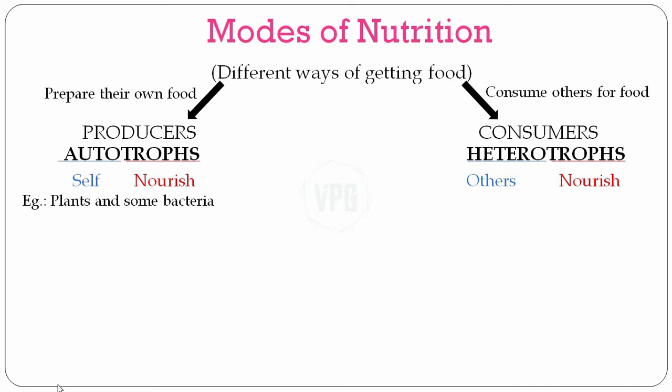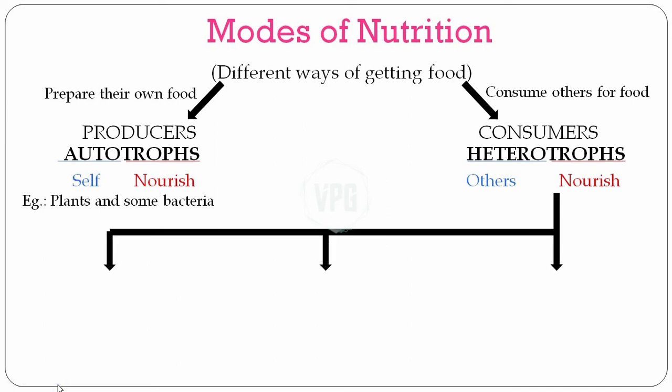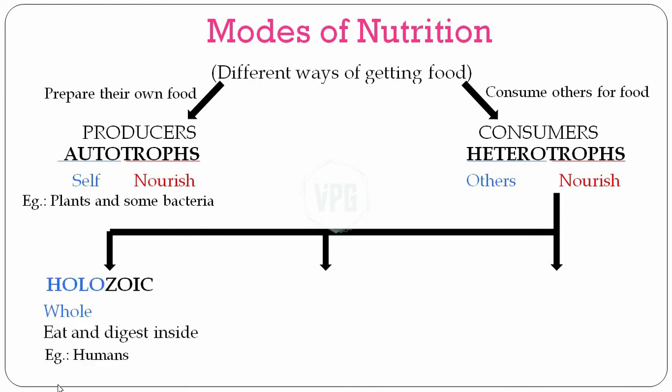Based on how heterotrophs eat, we can further classify them into three categories. First is holozoic. Consumers which digest their food inside of their body. We are holozoic, with most animals and insects, because we eat and then the food is digested inside our body. And we are called so because the word holo means whole. We eat whole food. Now, in order to be holozoic, we need to have a good digestive system so that we can break down whatever we eat inside our body.